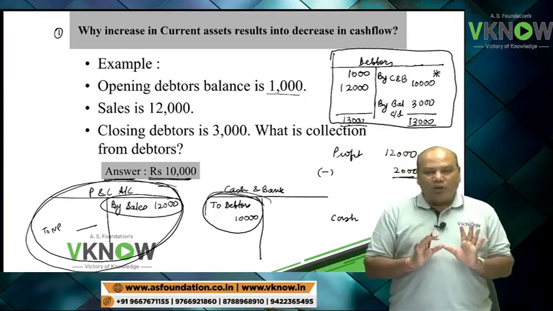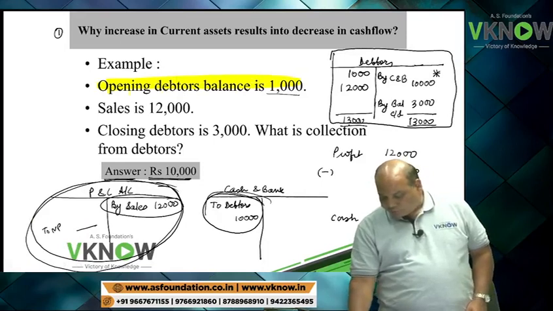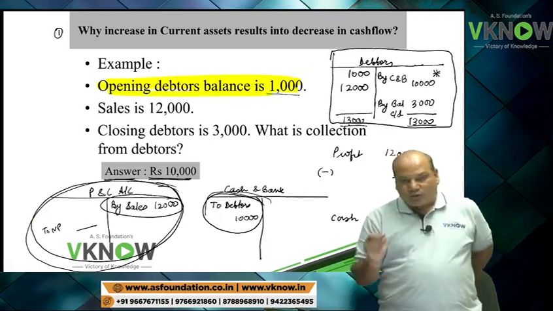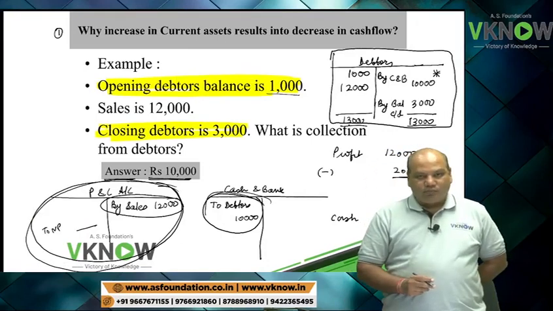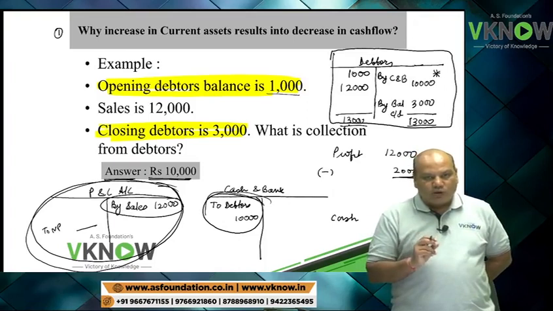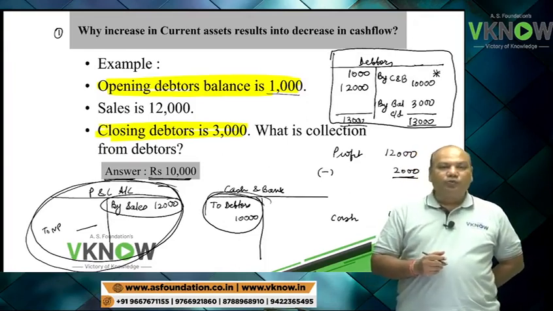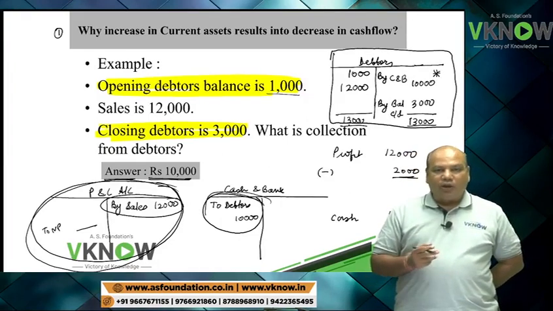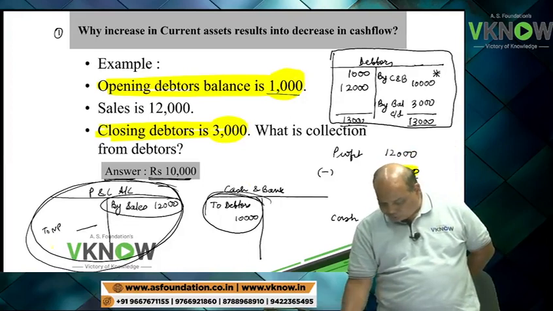Institute is going to tell you only two line items, opening debtor 1000, closing debtor 3000. And then the student will have to find out the cash flow from operation given net profit. So what you will do, you will take the difference between closing and opening debtor, 2000.